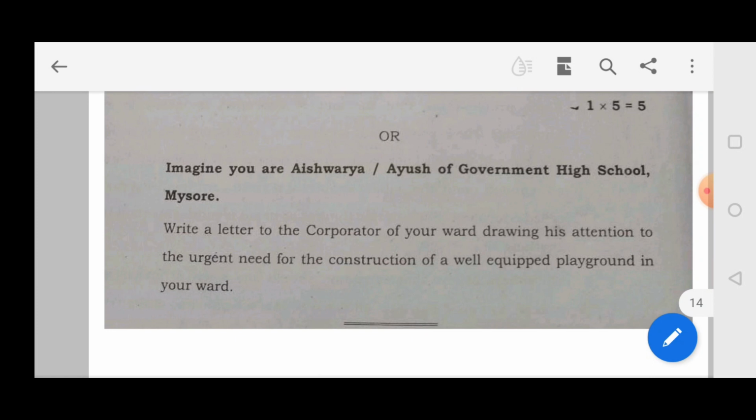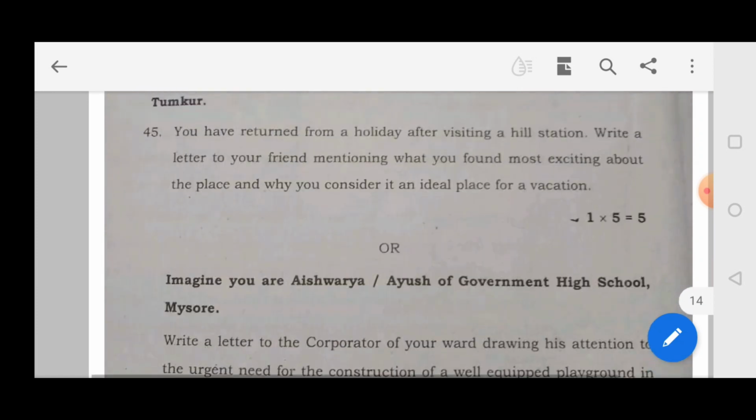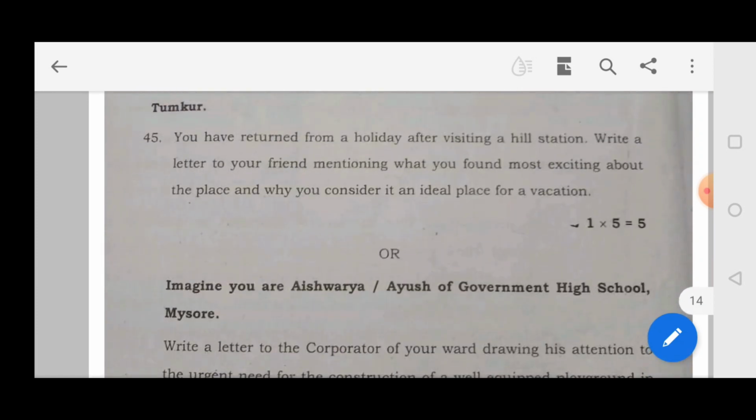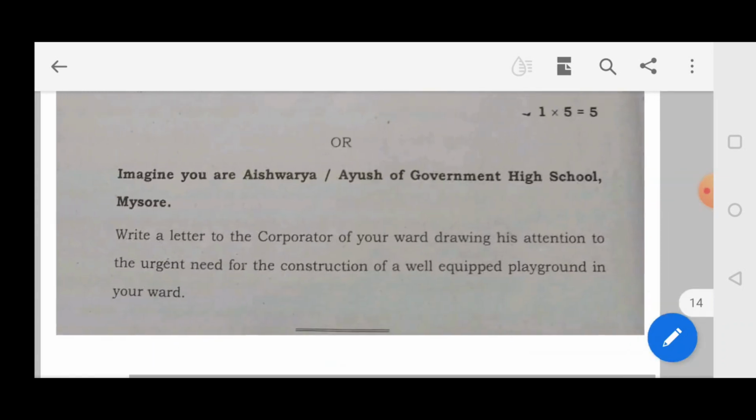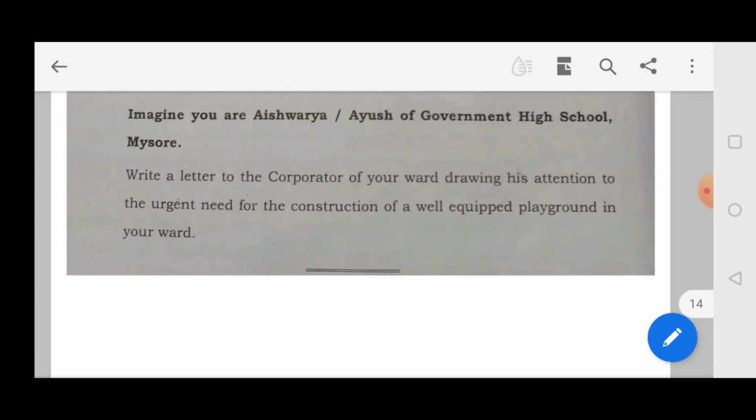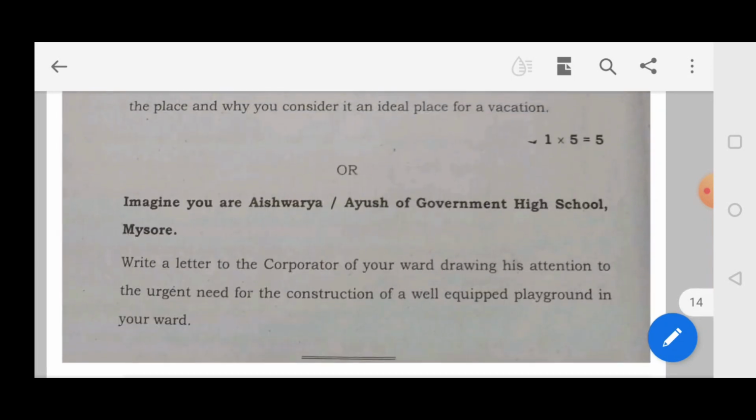When you are writing the formal letter as well as the informal letter, all the content should come on the left side. According to the new letter format, everything will come on the left side. In the formal letter we need first the from address, then to, subject, date, the body of the letter, and at last the conclusion. So this is all about this question paper.